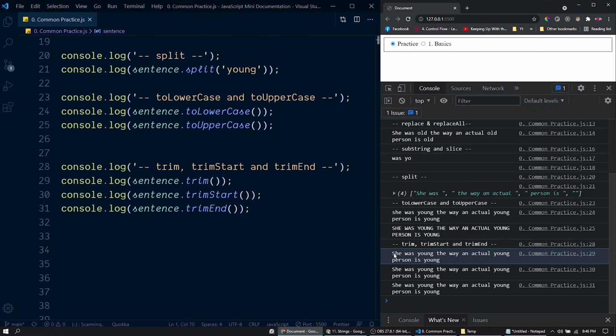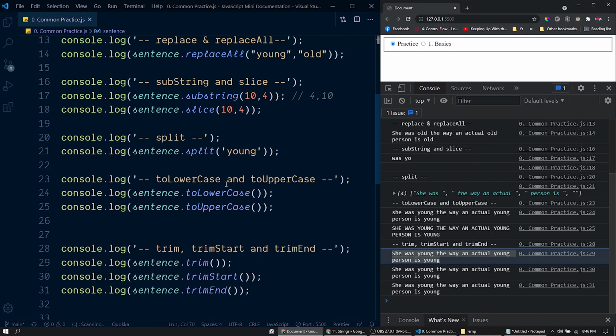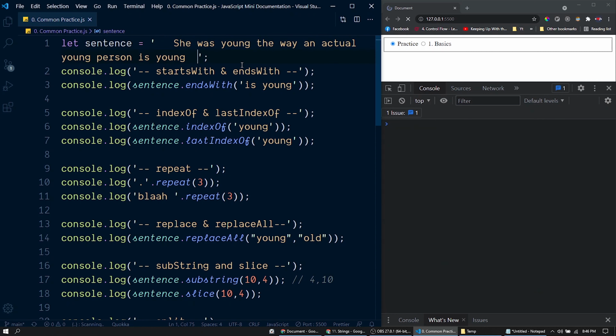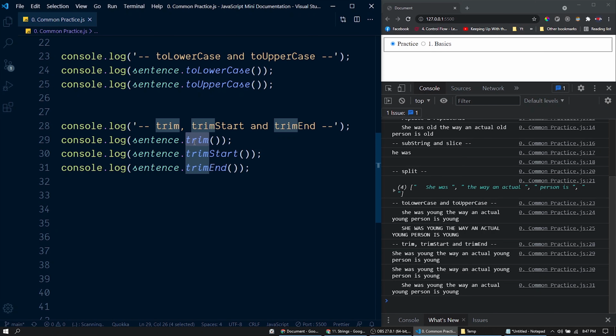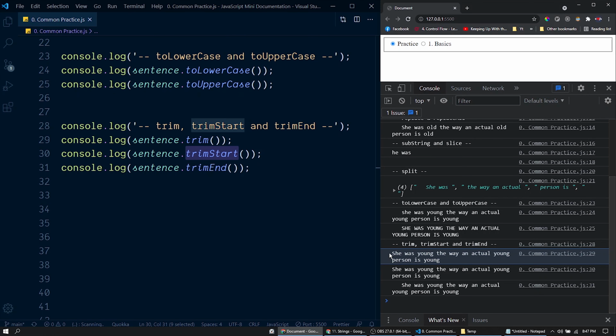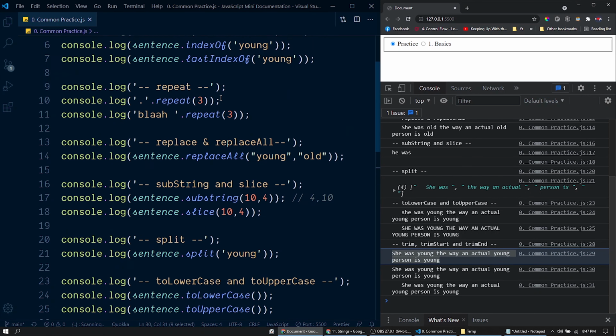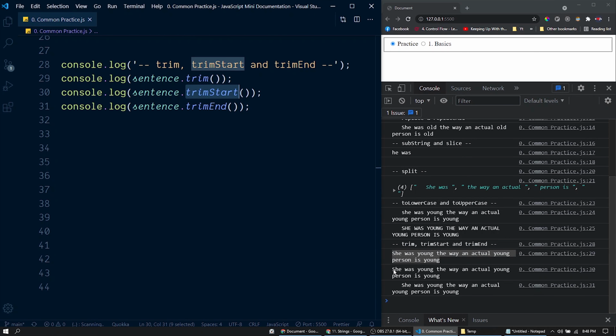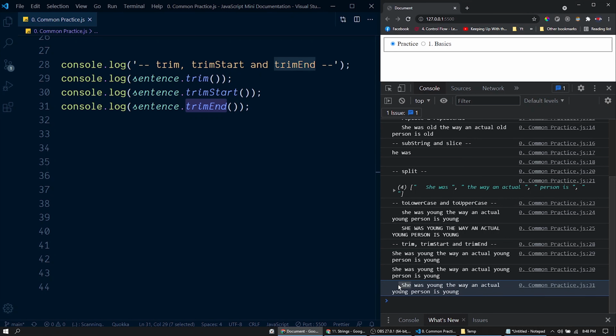function. Here you can't see the difference because we don't have any white space in the beginning or at the end of this string. Let's add some white spaces here. Now you could see the difference. This trim function will remove white space from both ends. So that is what this function returns here. We have white spaces in the beginning and in the end. The trimStart function will remove the white space from the start but not at the end. And the reverse is happening for this function. It will only remove the white space at the end, not from the beginning.